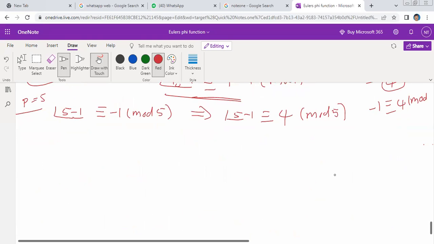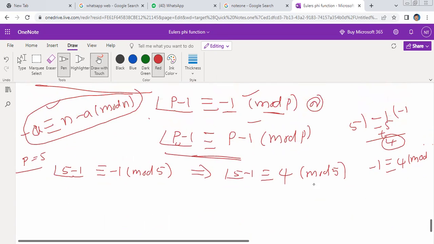The same concept applies here. 5 minus 1 factorial is congruent to 5 minus 1, which is 4. This suits it. Do you understand? Is it clear? Yes, sir.